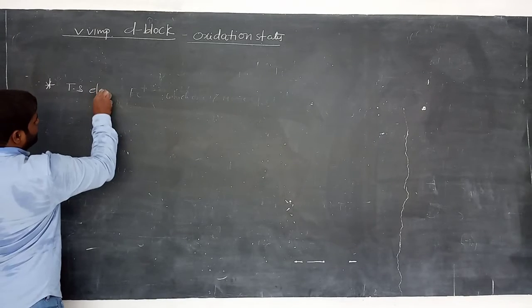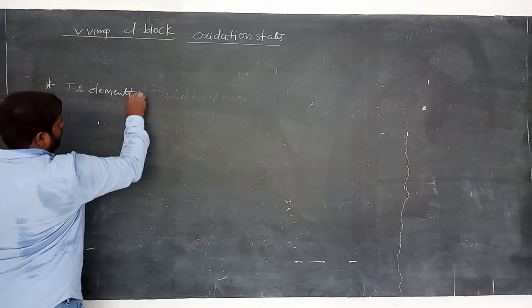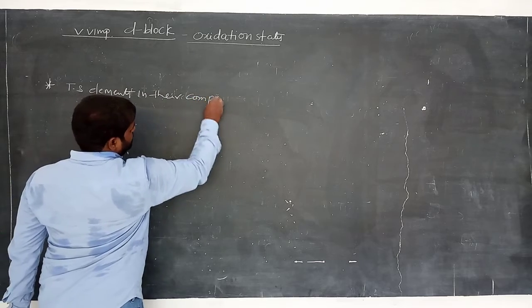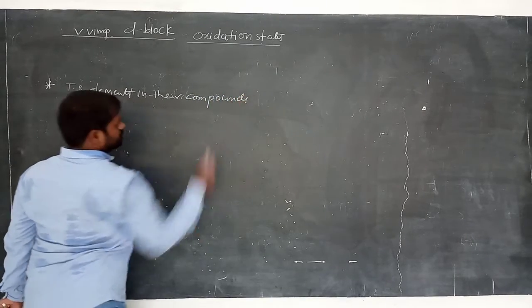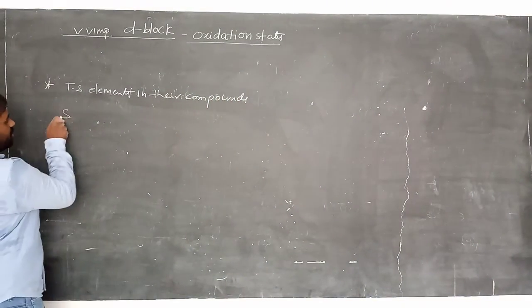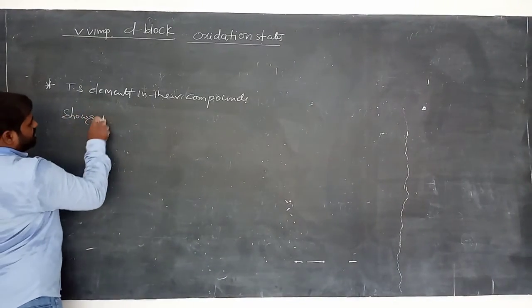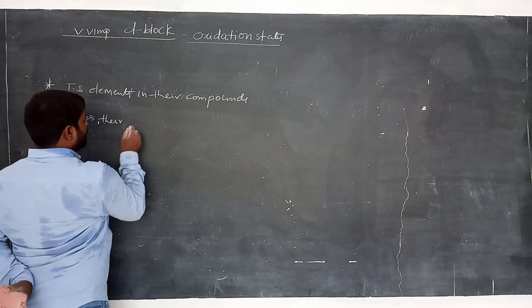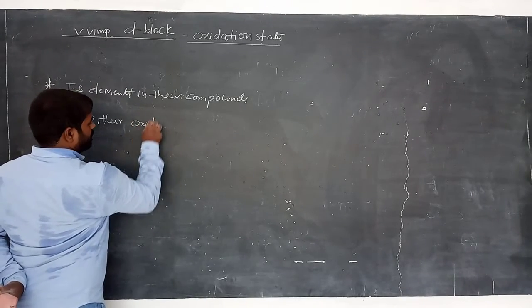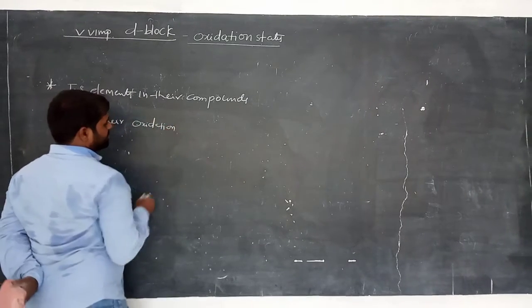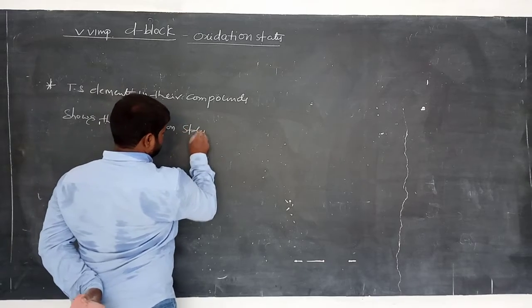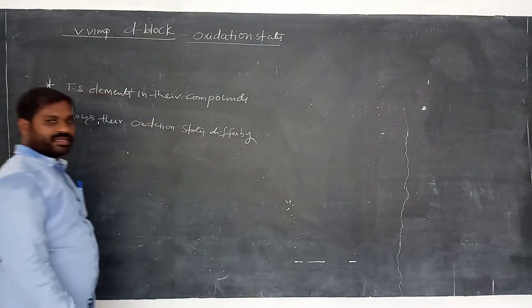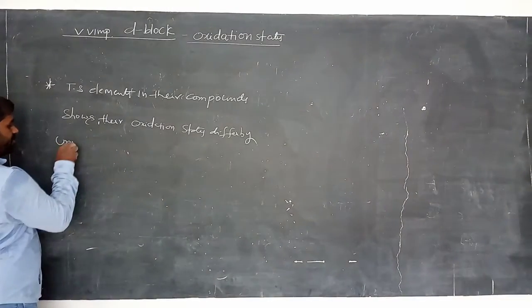Transition elements in their compounds show oxidation states that differ by unity.